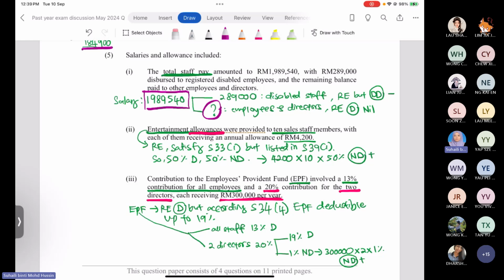So you deduct 1,989,540 minus 289,000 ringgit to get the amount of the salary payment for the employees and directors. So you can get the amount directly.